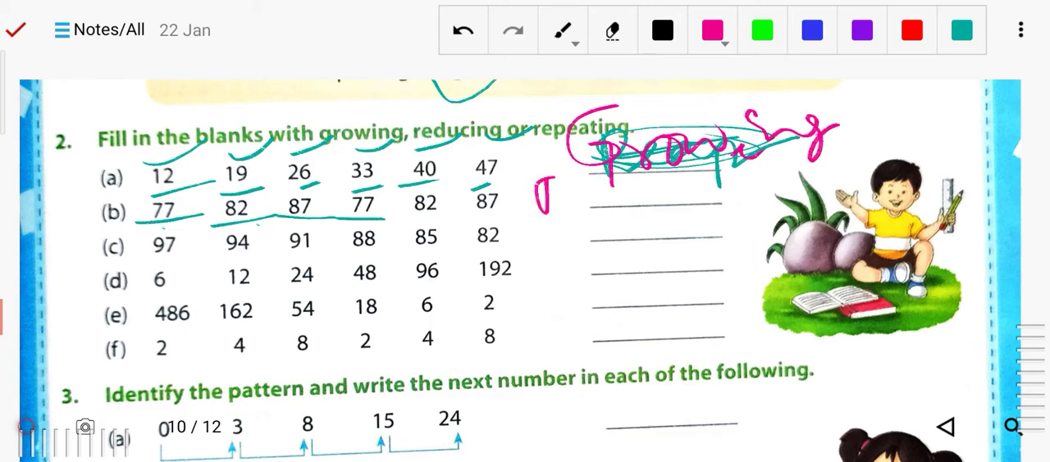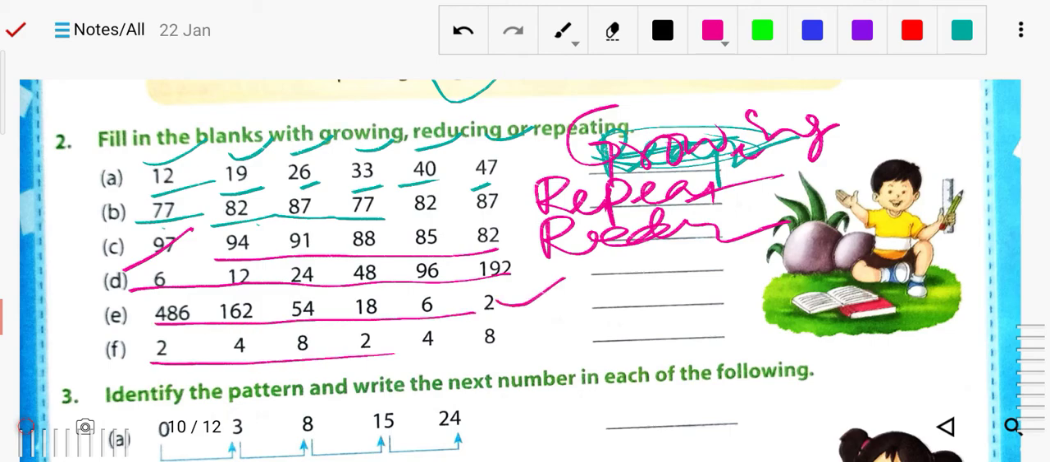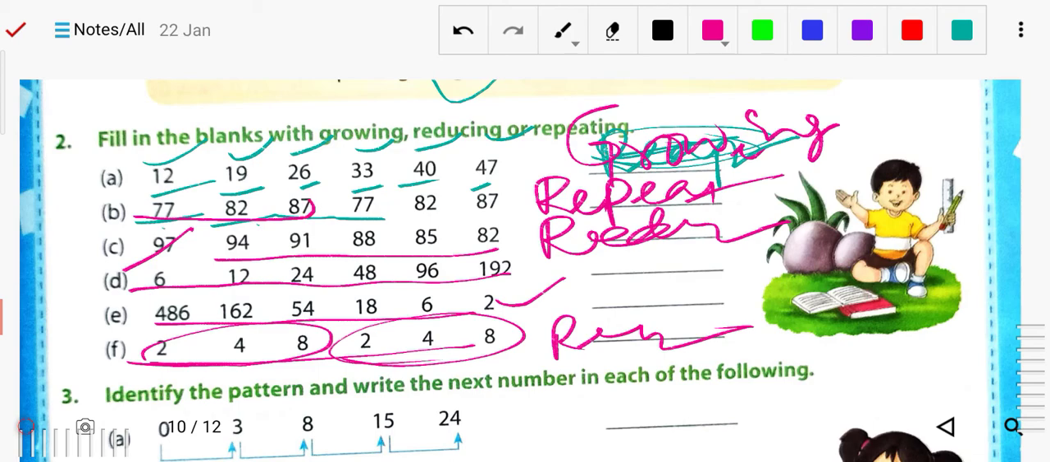Here it is repeating. Number 2 is repeating. Likewise here it is reducing. This is reducing. Here you can see it is growing again. Here again it is reducing. Here you can see it is repeating again, because one pattern is here, again one is here, so it is repeating. Here also it was repeating, so that's why I have written repeating.